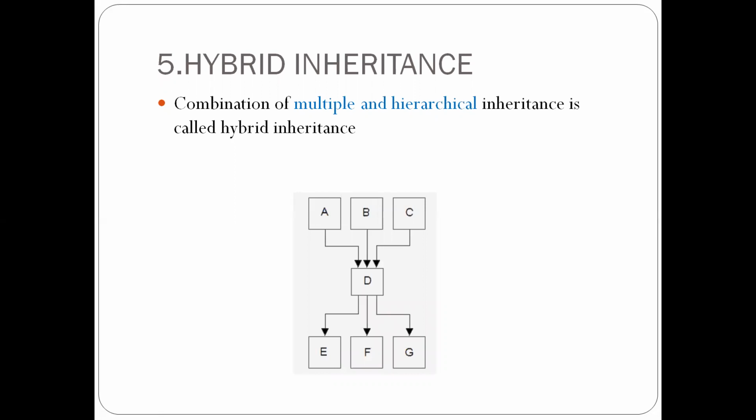The next one we are going for is hybrid inheritance. A combination of multiple and hierarchical inheritance is called hybrid inheritance. So see, we have many base classes and one child class, and one base class and many child classes. This combination of multiple and hierarchical inheritance is nothing but hybrid inheritance.